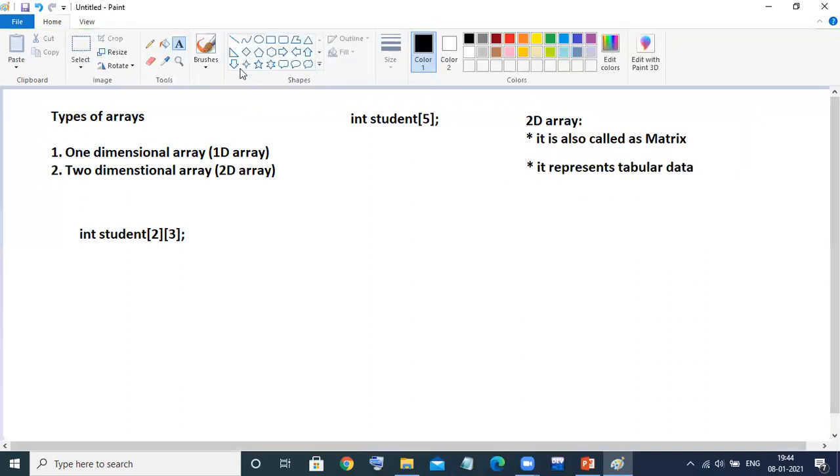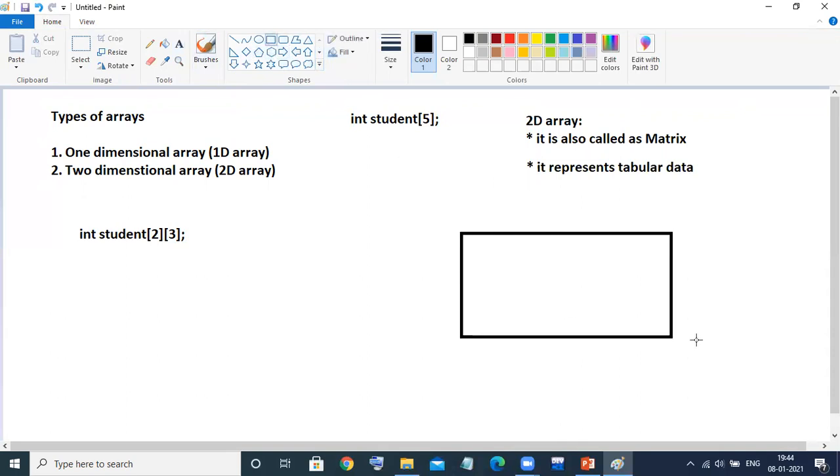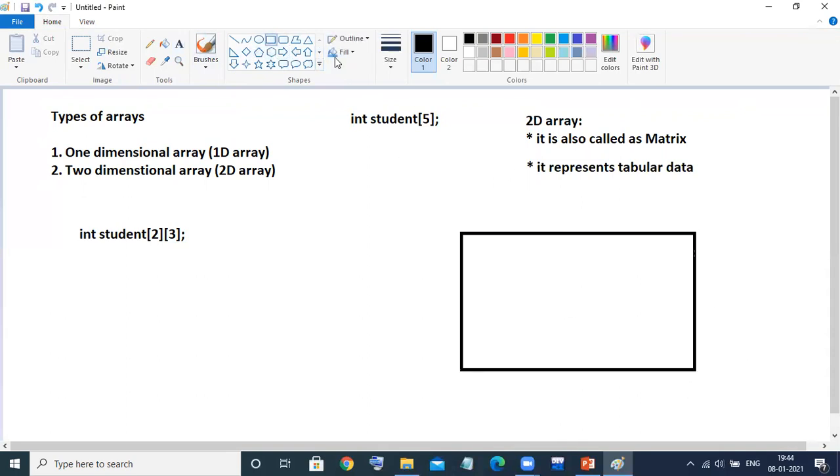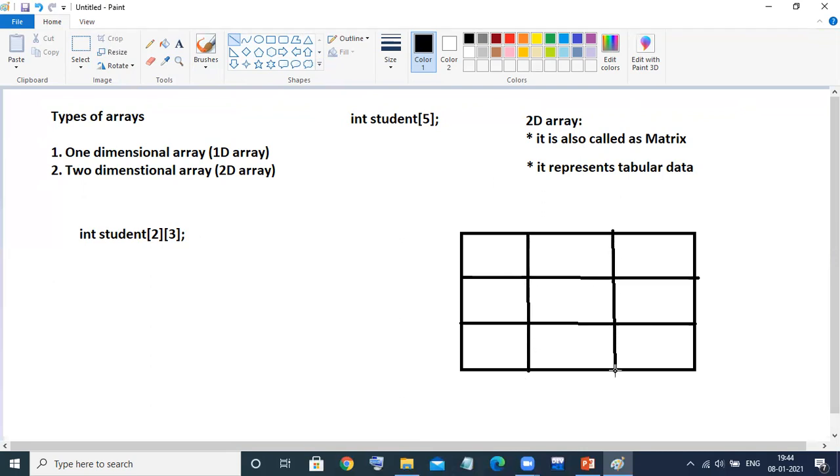For example, this is my tabular form. In this tabular form, the horizontal lines are the rows. Horizontals are always the rows, and verticals are the columns.